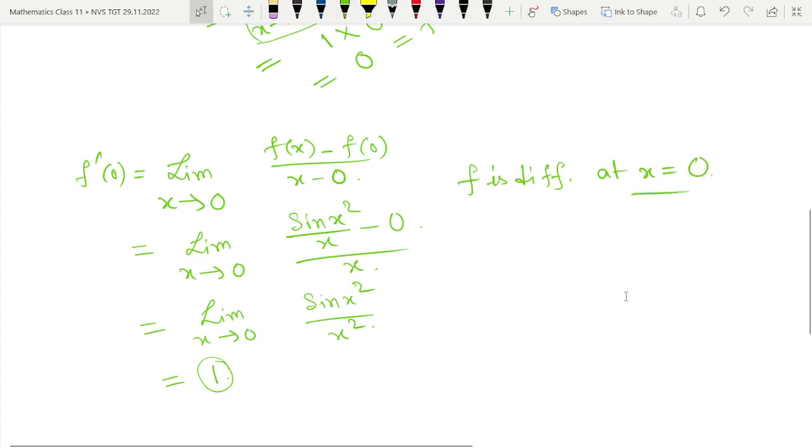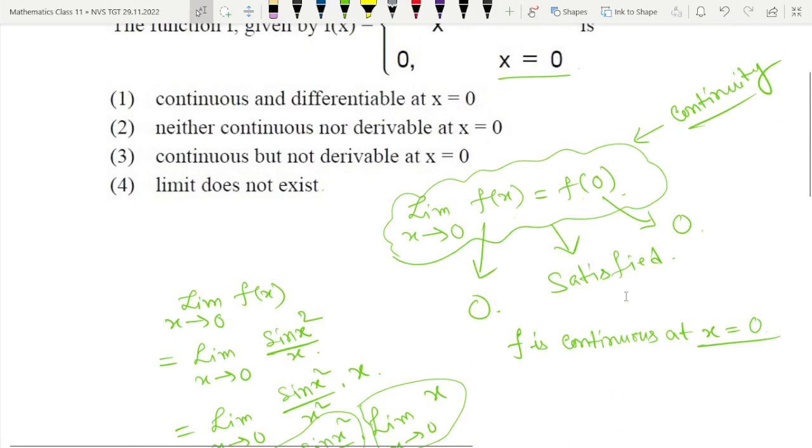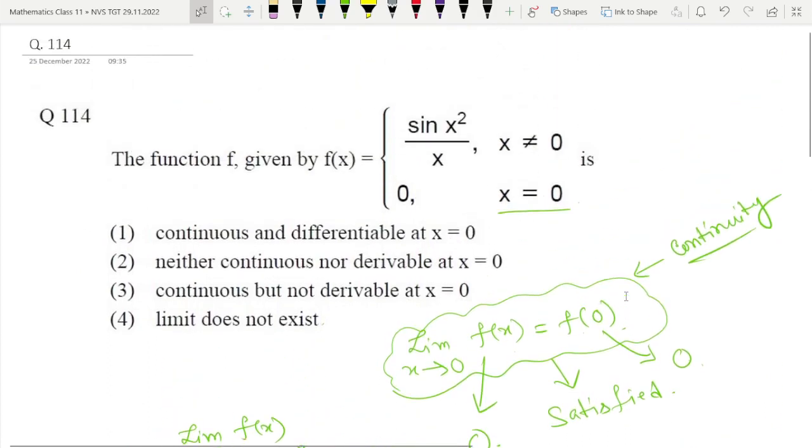Okay, is it clear to everyone? So it is continuous as well as differentiable at x is equal to 0. So which option? Can you find the option? Option number 1, continuous and differentiable at x is equal to 0. So option number 1 is the correct answer for this question, question number 114. So now let's move to the next question.